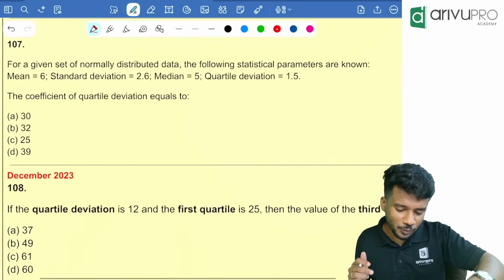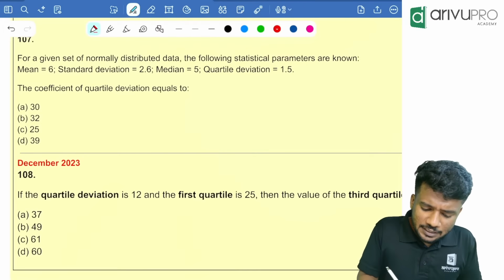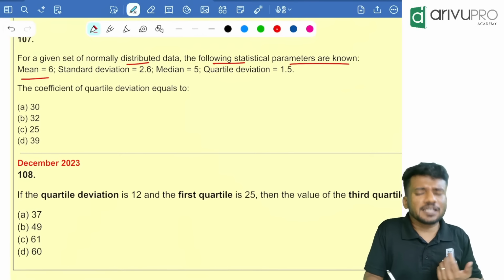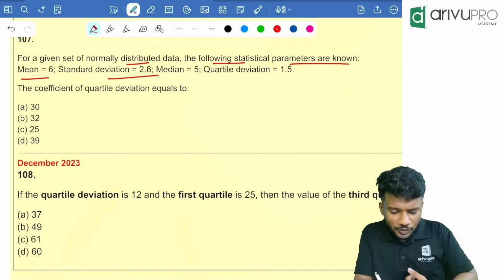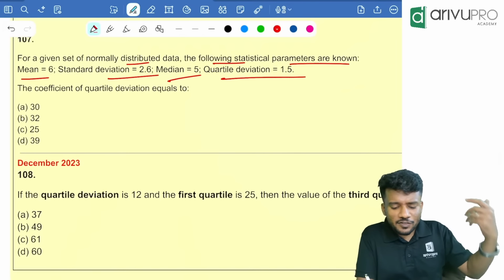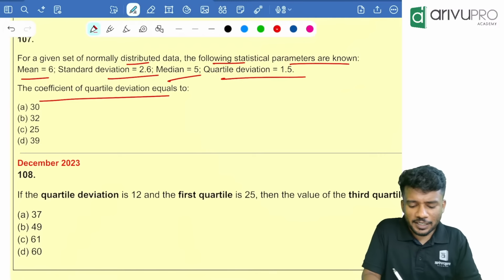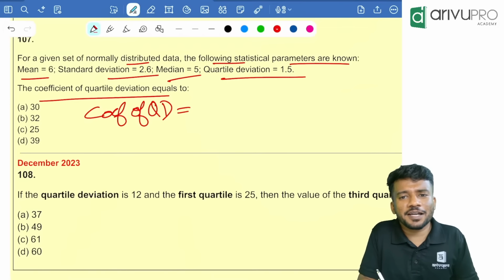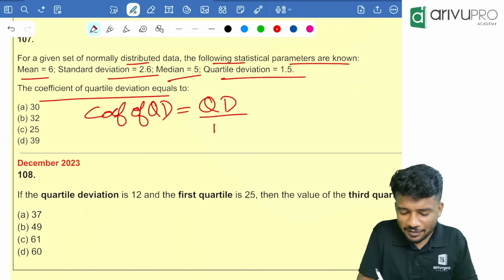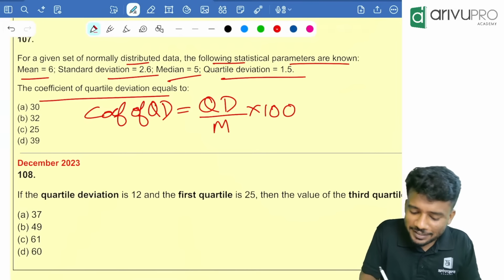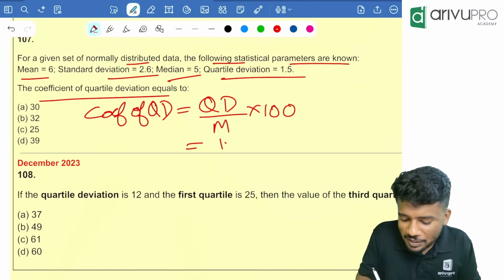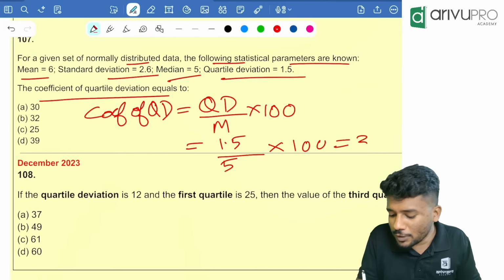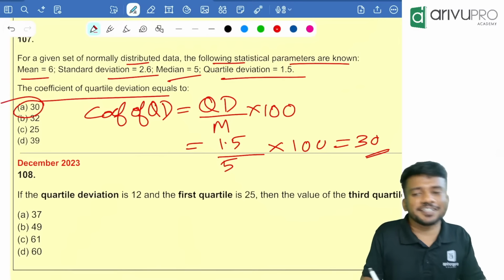Okay, next question. For a given set of normally distributed data, the following statistical parameters are known. Mean is 6, standard deviation is 2.6, median is 5, quartile deviation is 1.5, coefficient of quartile deviation. People, coefficient of quartile deviation has another formula. I told you that is quartile deviation divided by median into 100. Quartile deviation is 1.5, median is 5, into 100, which is equal to 30. Option A is your answer.